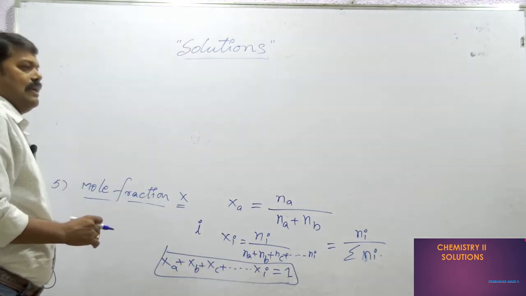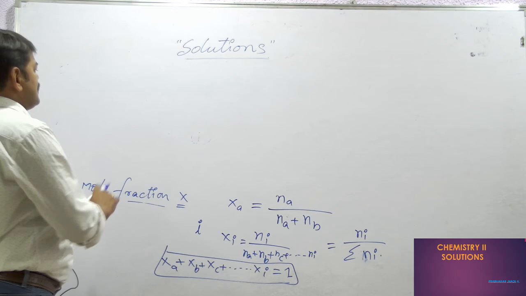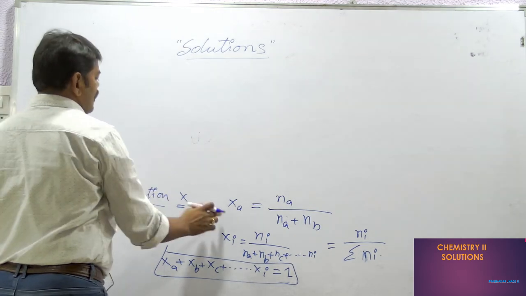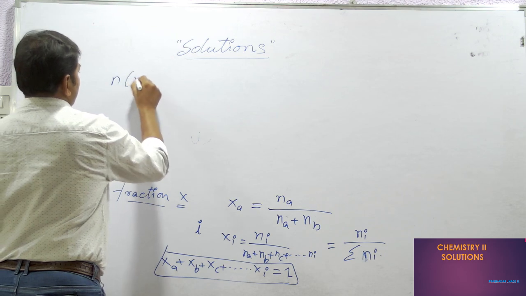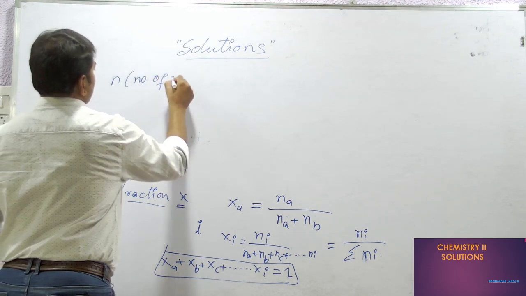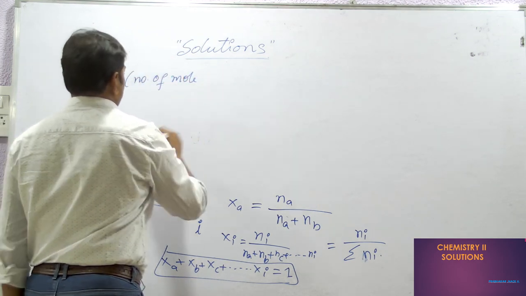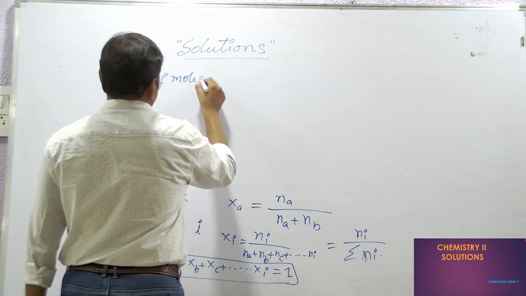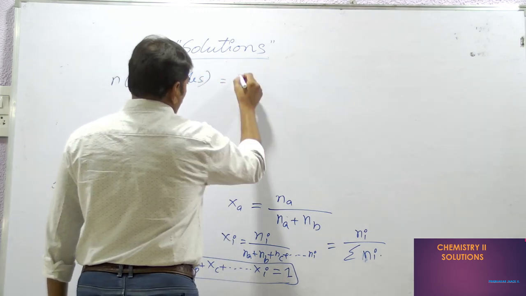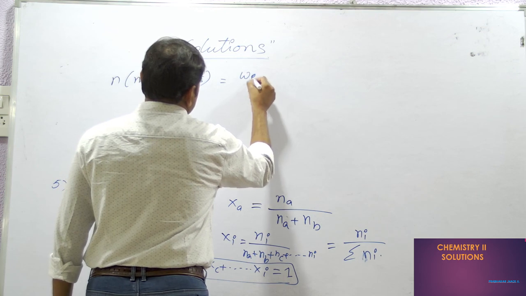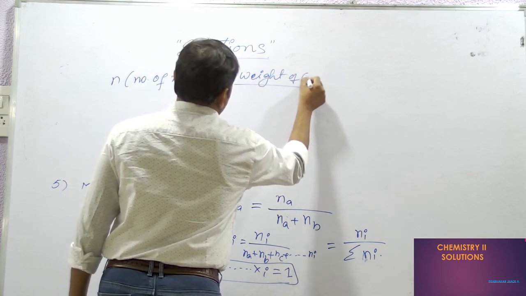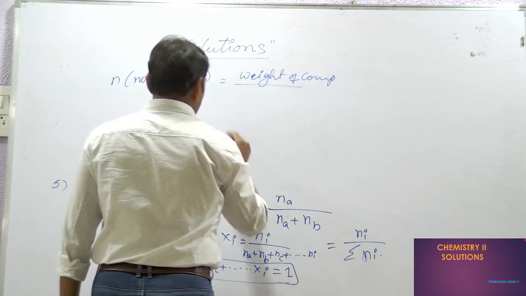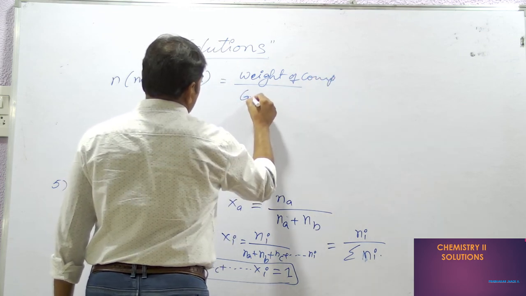As you learned in 11th class or intermediate first year, number of moles is nothing but the weight of the substance by gram molecular weight.